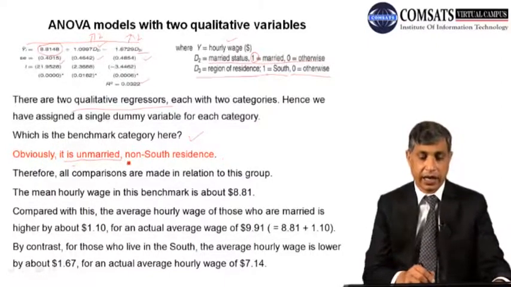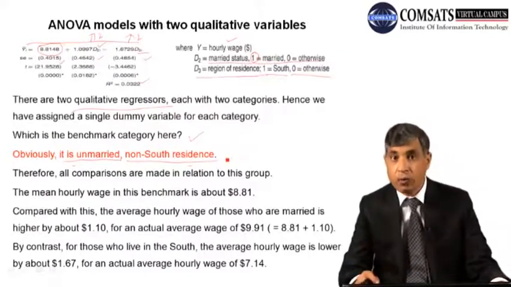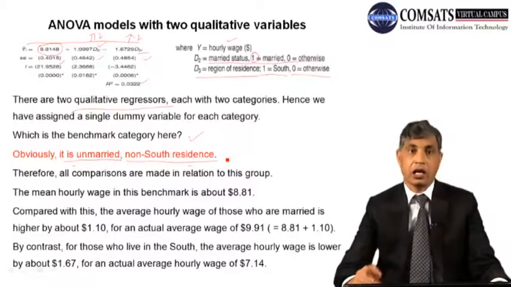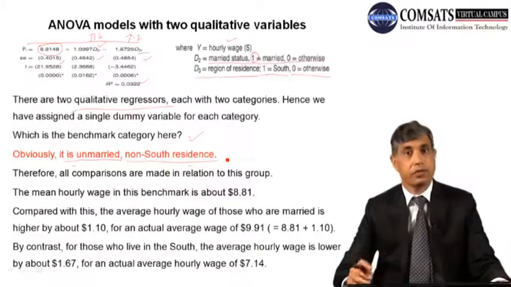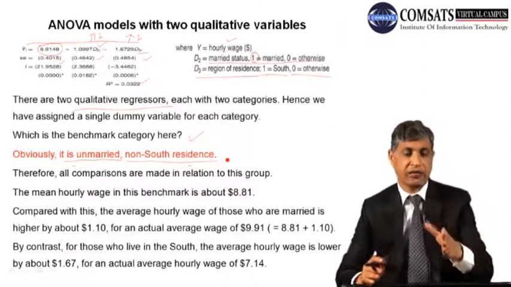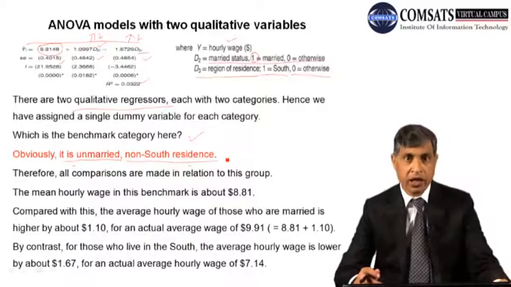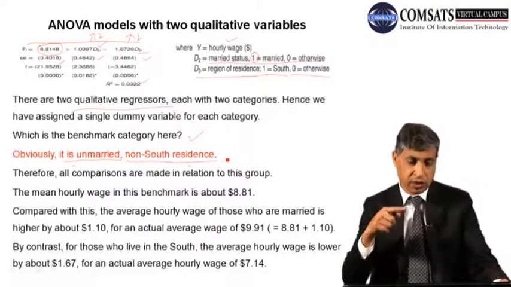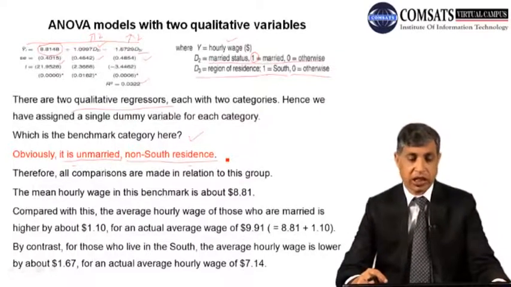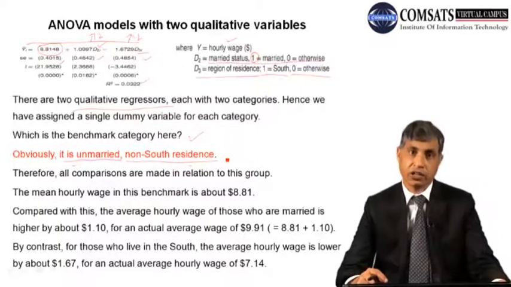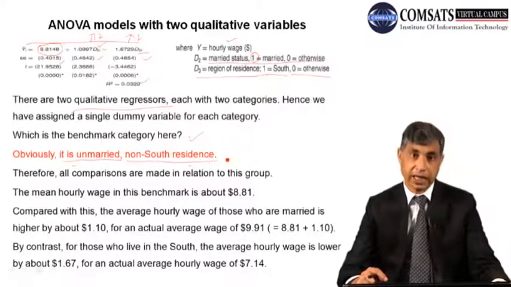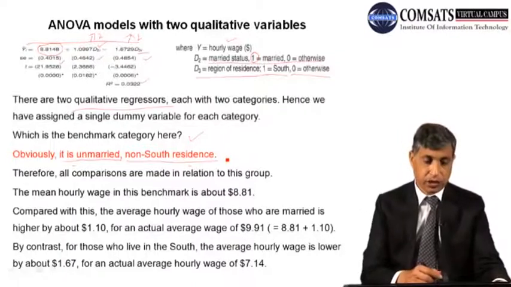Look here, and non-south residents, to whom you have assigned 0, are out of the model and they are the benchmark categories. So in the first qualitative case, the unmarried are the benchmark category, and in the other case the residents of the south versus the non-south people, the non-south are the benchmark category.